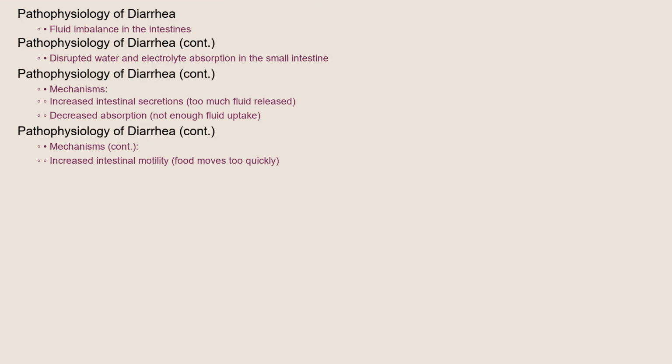Let's delve into the pathophysiology. Essentially, diarrhea occurs when there's an imbalance in the way your intestines handle fluid. Normally, the small intestine absorbs water and electrolytes from digested food. In diarrhea, this process is disrupted. This can happen because of increased intestinal secretions, meaning your gut is releasing too much fluid. Or, it can be due to decreased absorption, the intestines aren't taking up enough fluid. Another mechanism is increased intestinal motility, where food moves too quickly through the digestive tract, leaving little time for water absorption. The specific mechanism varies depending on the underlying cause.